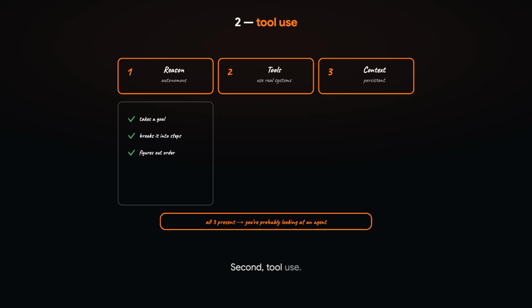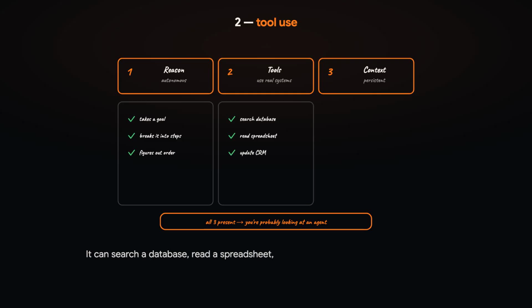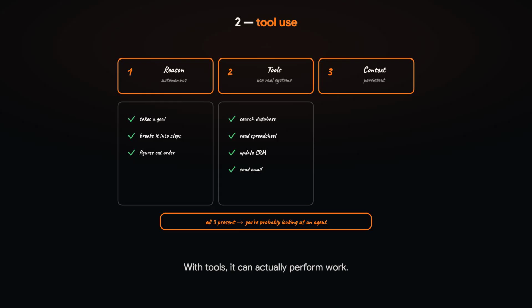Second, tool use. An agent doesn't only generate text. It interacts with real systems. It can search a database, read a spreadsheet, update a CRM, send an email, or create a calendar event. Without tools, it can only make suggestions. With tools, it can actually perform work.